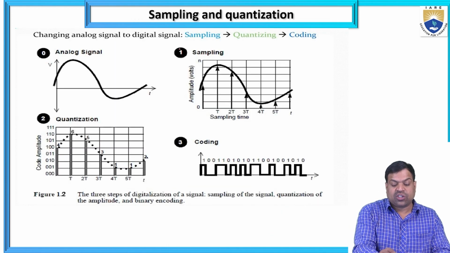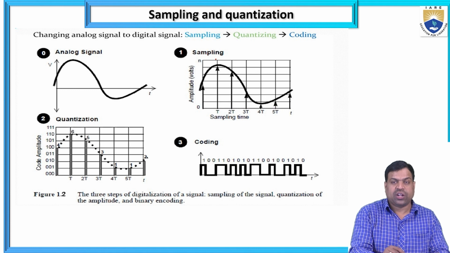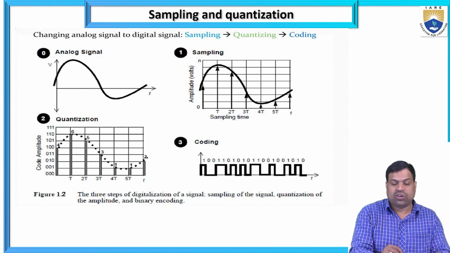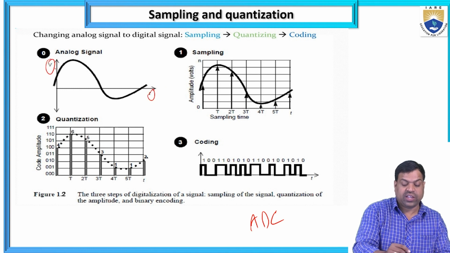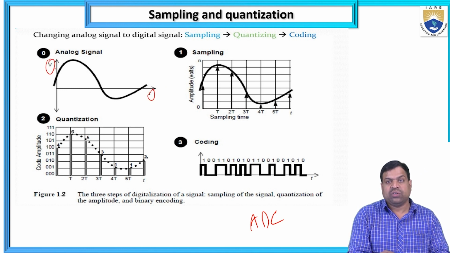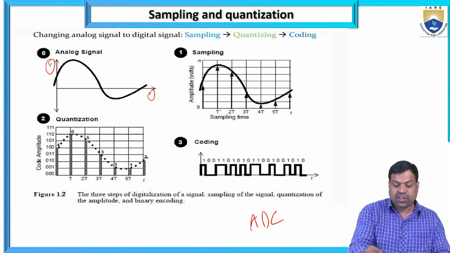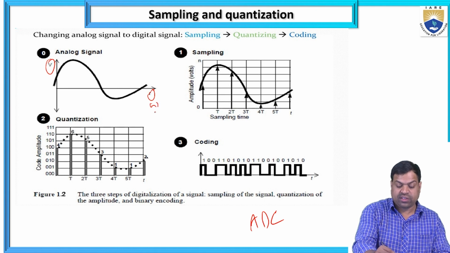So, changing an analog signal to a digital signal: how are we changing from analog to digital? That is ADC, analog to digital conversion. In figure A, it is a continuous signal. The x-axis is time and the y-axis I am taking as amplitude. So with respect to time and amplitude, I am taking an analog signal, that is a continuous signal. And now I am going to figure B.